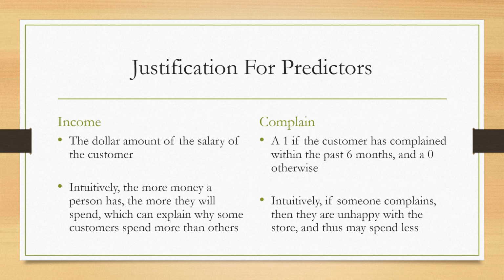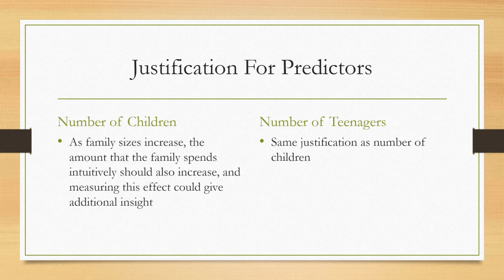Next, we're going to talk about the justifications for some of the predictors we had included. So for instance, income, mostly intuitive. The more money a person has, the more they'll spend. Complaining, if somebody complains, then they might be unhappy. The number of children that a family has also might matter. Children and teenagers, just because as they have a larger family size, they might spend more.